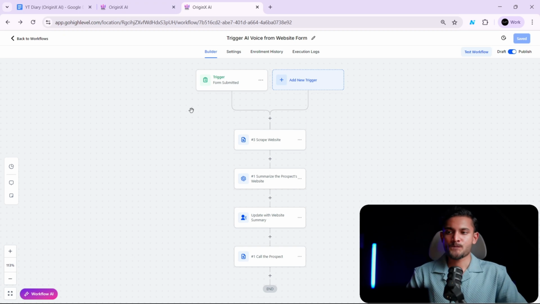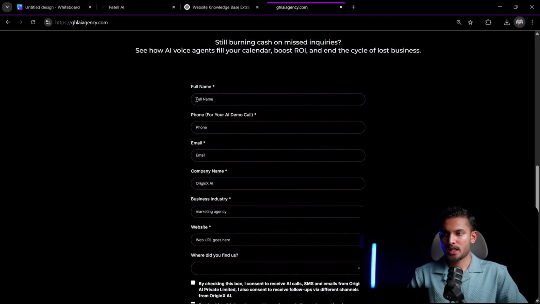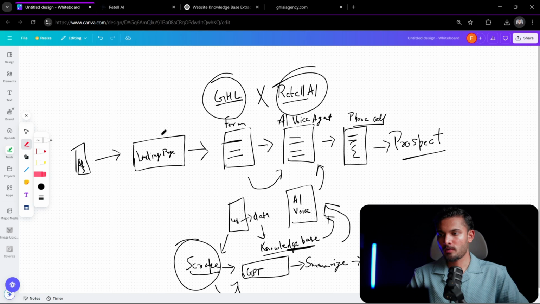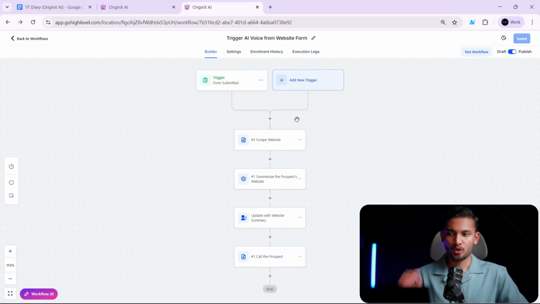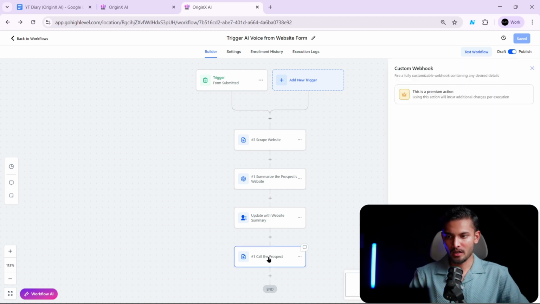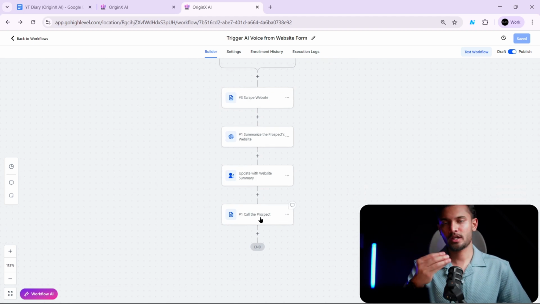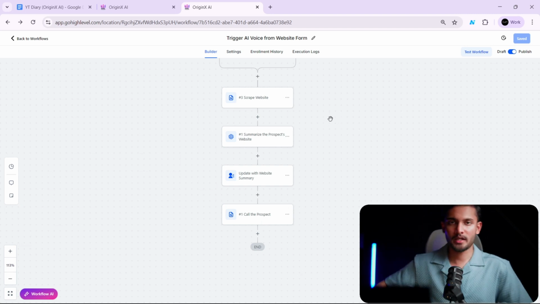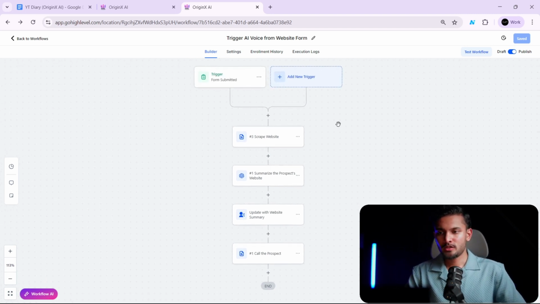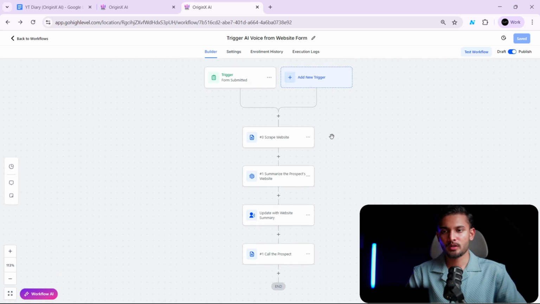Now what we want, if we go back here and see from the form, we want the information to go to our agent. This is our AI agent. Call the prospect. This is going to be our AI agent, or rather, this is going to be the action that will trigger the AI agent inside of Retell AI, because we are going to create the AI agent inside Retell AI. Now let's do this part, and at last we will finish the AI voice agent, and then yeah, then we will just test it.